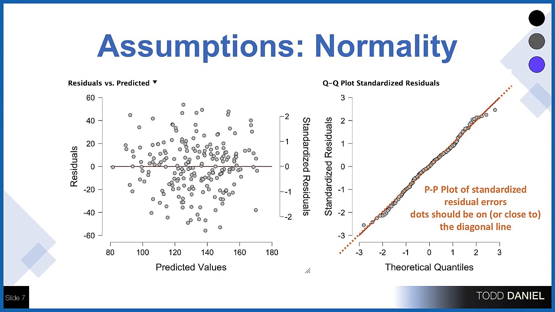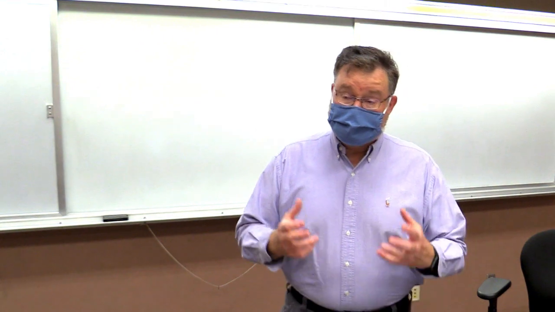So we look at our QQ plot. If we have normality of the residuals, we will see those dots lining up on that 45-degree line. And in this case, we do. It is not unusual that the dots will be off the line a little bit on the far extremes. So we see 2 up top and 1 at the bottom that are off the line by just a little bit. We're not going to worry about that. You see that for the most part, these dots are right on that line. So now the assumption of normality has been met based on a QQ plot, standardized residuals, and our evaluation of that plot.